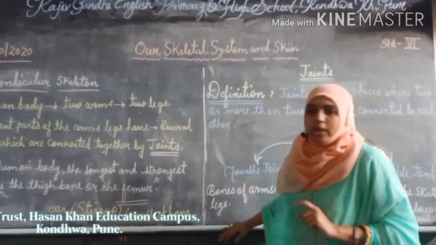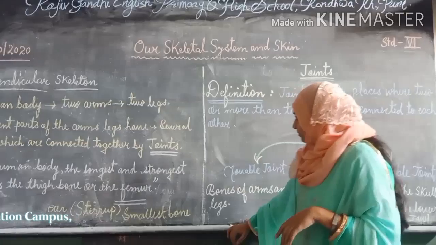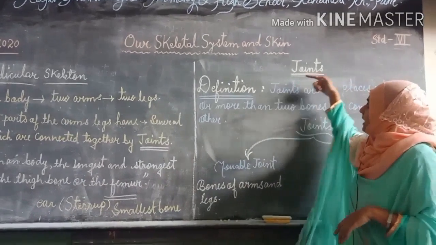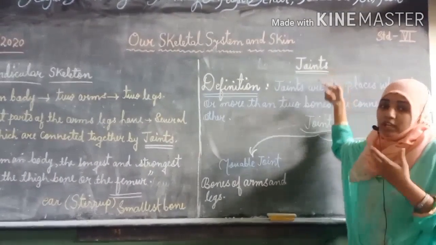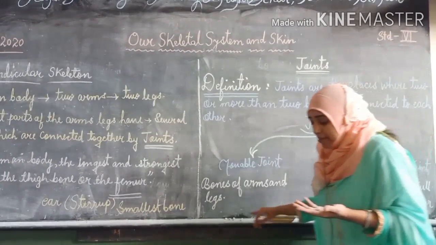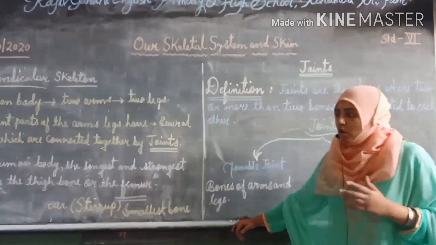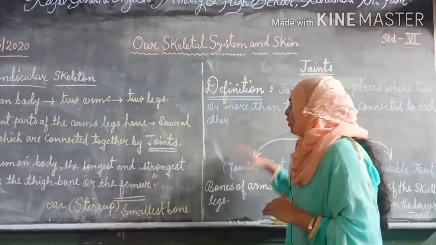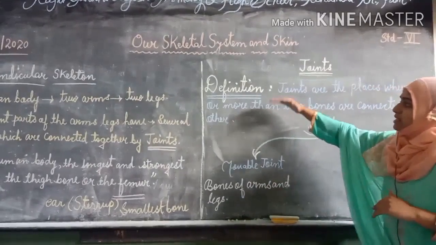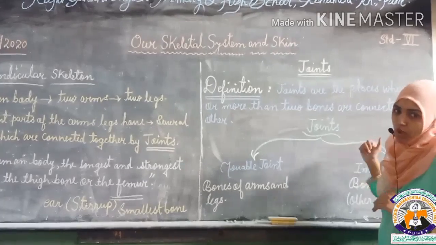So in today's video we are discussing joints. What is a joint, how many types of joints are in the human body, and what is their function? We will discuss that later, but today we will discuss only the definition and types of joints.